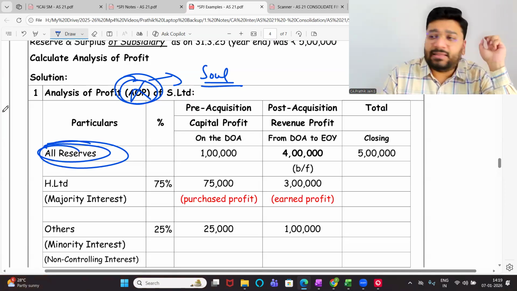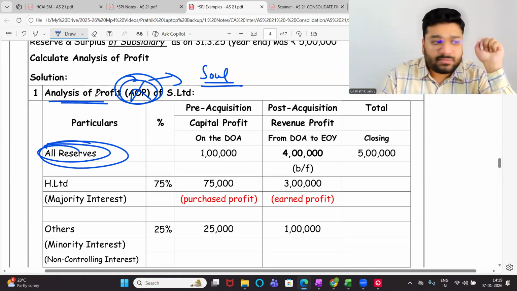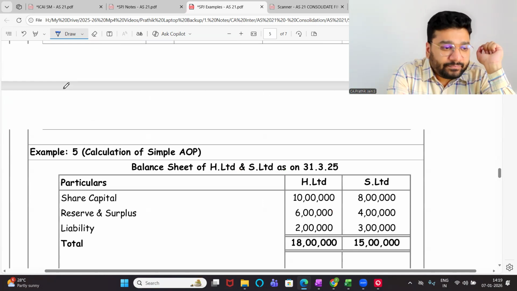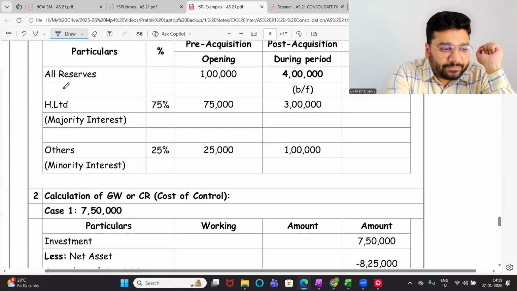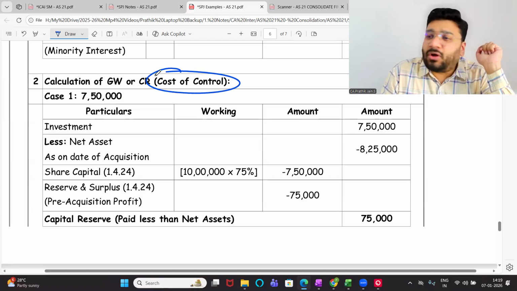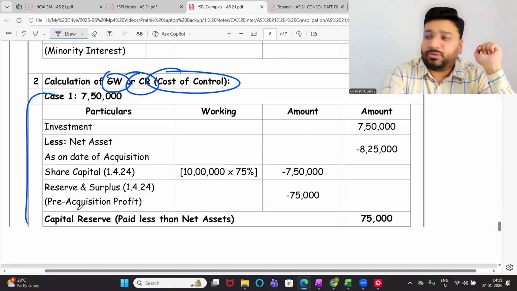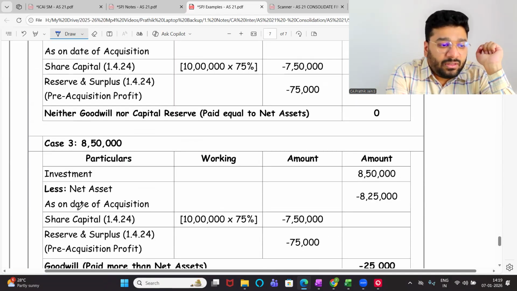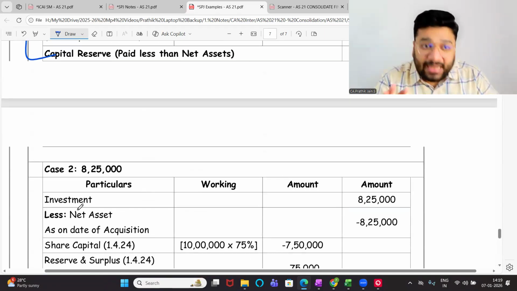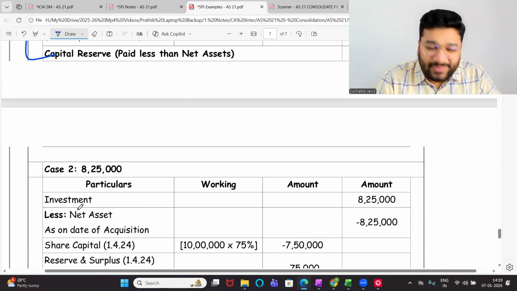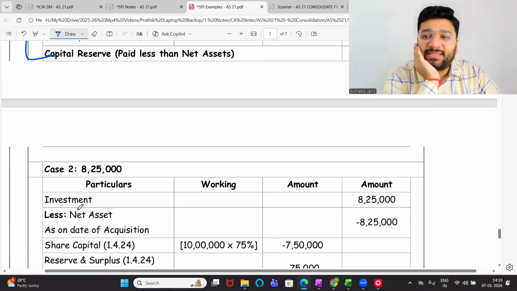So tomorrow, we are meeting at the same time, 12 p.m. Till 2:30 we'll do it. AOP, we'll discuss how the AOP is prepared. We will also discuss what is the meaning of cost of control. How do we do goodwill and CR calculation without journal entry in the form of working note? Also, we'll discuss how do you calculate the minority interest in the next class itself. Yes, but at a very small level, not at that big level. Okay, not okay?